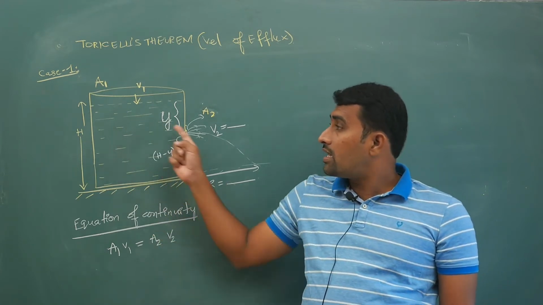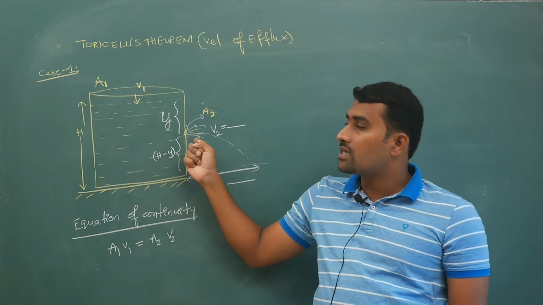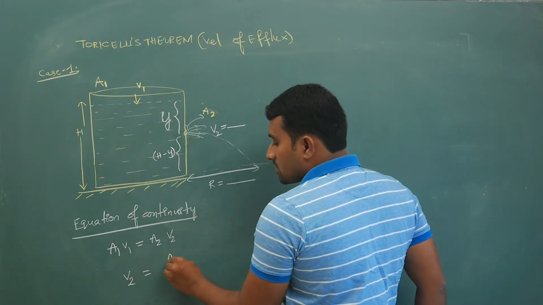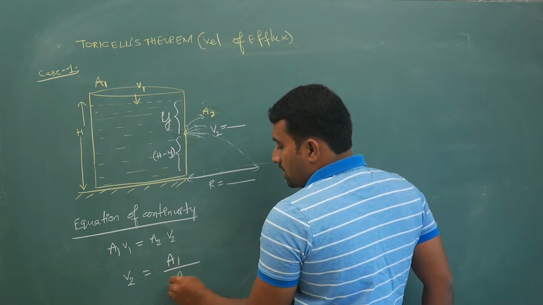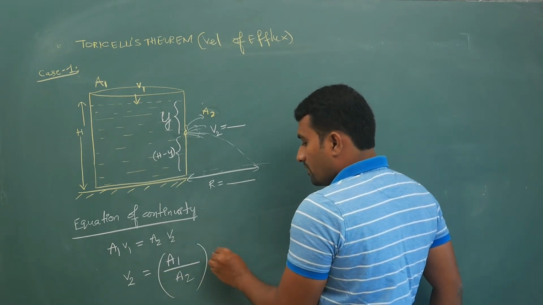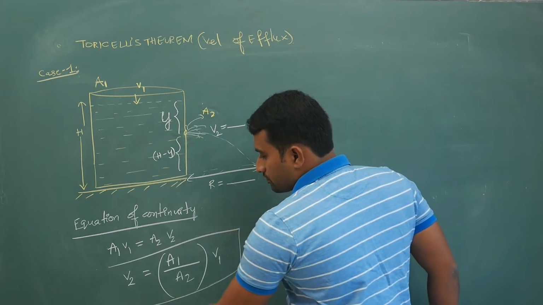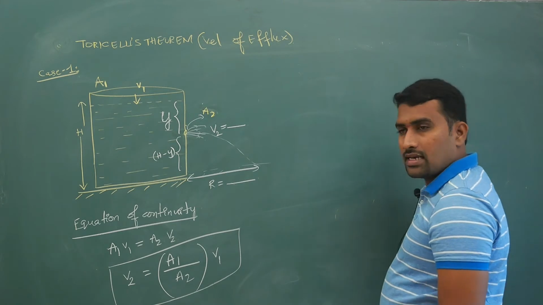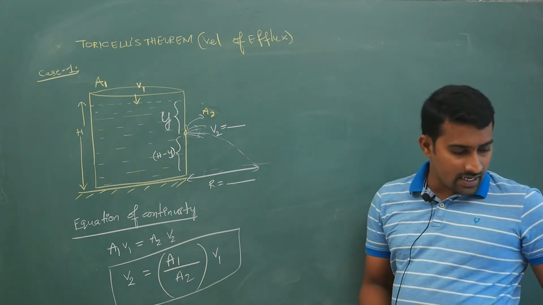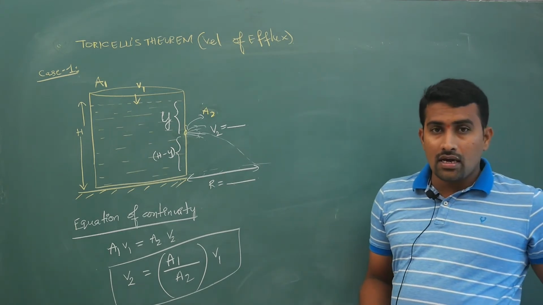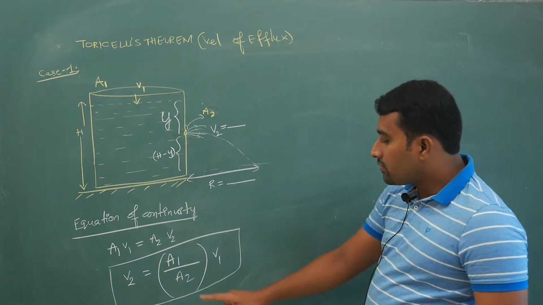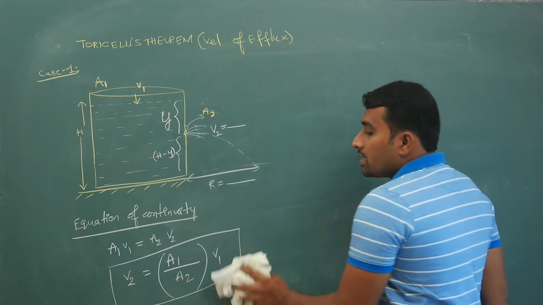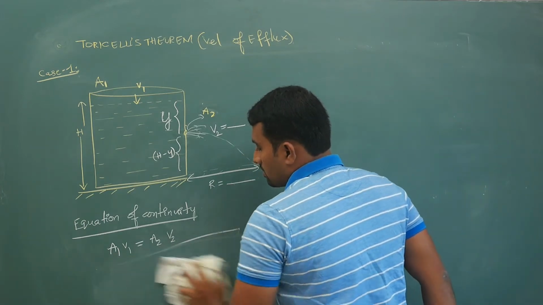If this area is big and this area is small, look at this: your V2 is A1 by A2 into V1. But keep in mind A2 is small, so big by small will give you infinity. You cannot mark the answer as infinity.